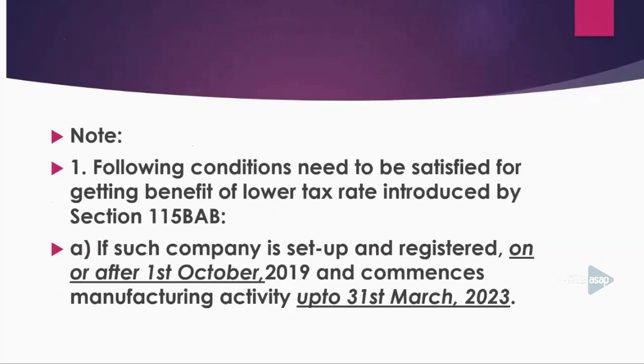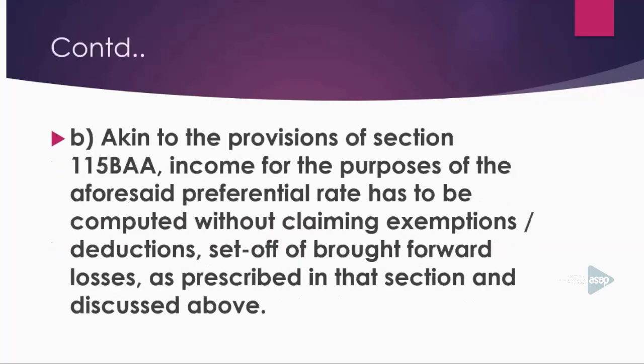Your company has to be set up and registered after 1st October 2019 and commence manufacturing activity up to 31st March 2023 to claim assessment under section 115BAB. Is it not?